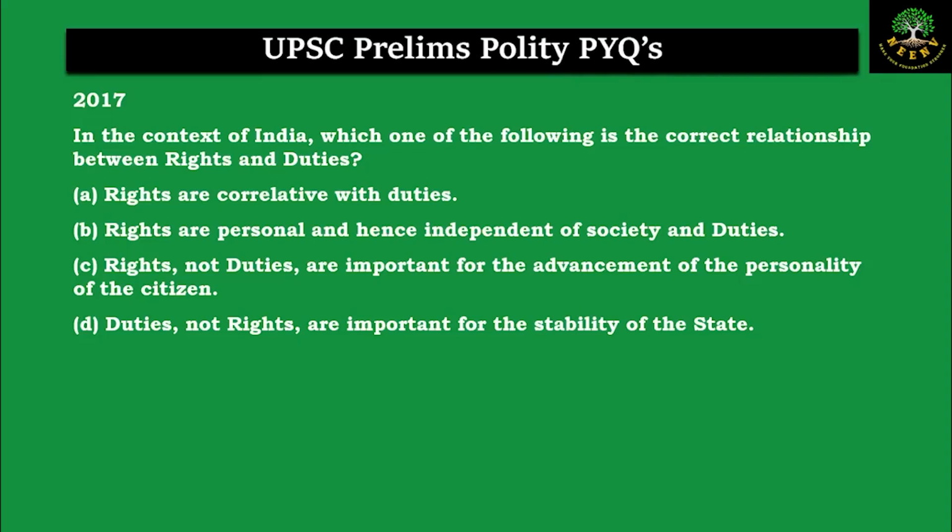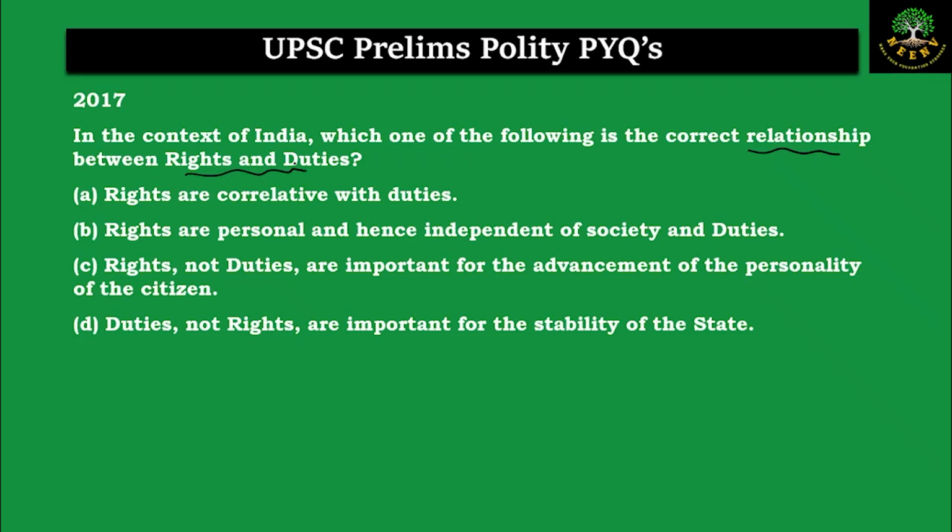Let us discuss the next question. This is from the year 2017. In the context of India, which one of the following is the correct relationship between duties and rights? So the scope of this question is the relationship between the rights and the duties.